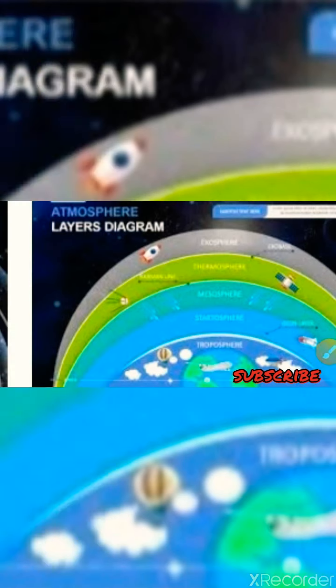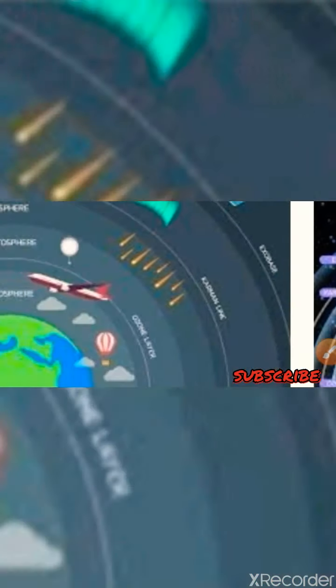It consists of a number of gases, dust and water vapor. Look at this picture. It protects us from the harmful rays and scorching heat of the sun. I think this is clear to all.